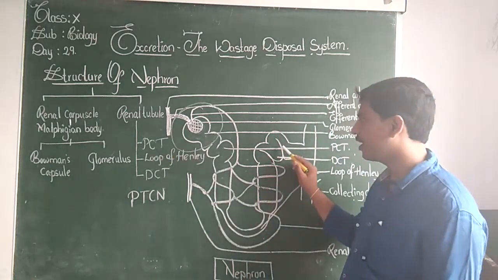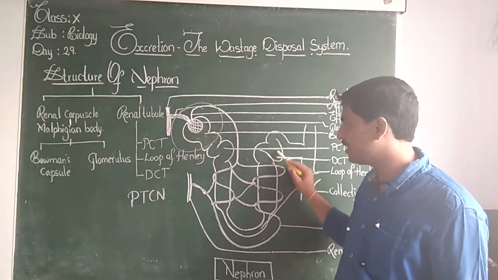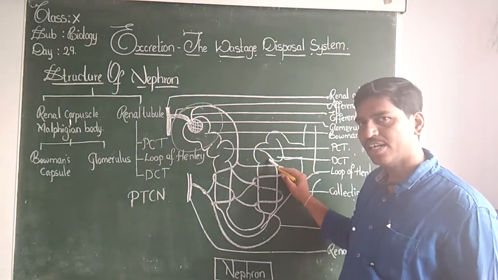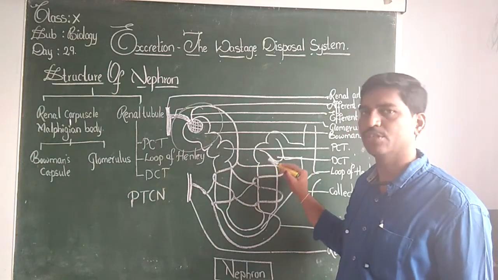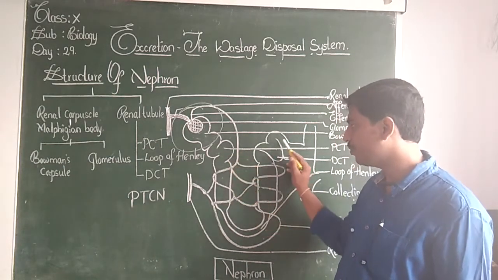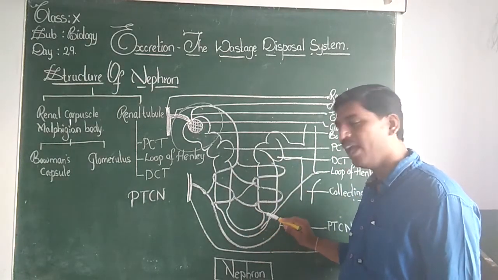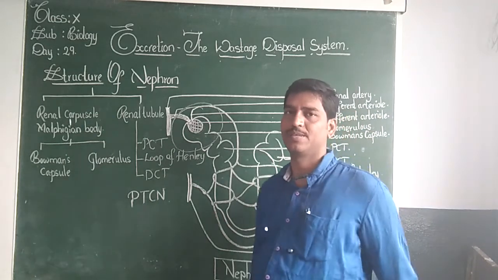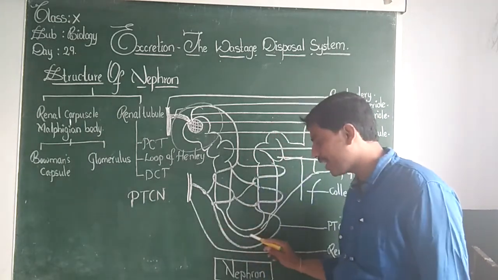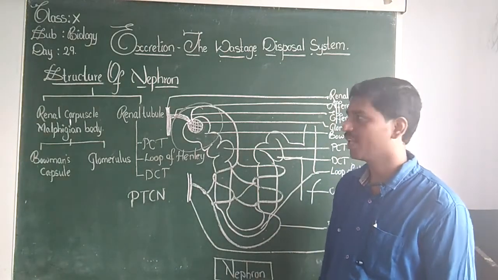The back one is called distal, once again folded, so it is the distal convoluted tube. The proximal convoluted tube and distal convoluted tube are joined with a hairpin-like tube, just like a loop. We call it the loop of Henle.